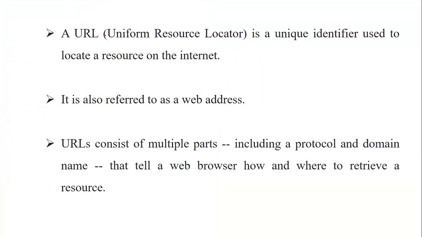A Uniform Resource Locator is nothing but a unique identifier which is used to locate a resource on the internet, which is also referred to as a web address, right? And it consists of multiple parts, including a protocol and a domain name, that tell a web browser how and where to retrieve the resource from, right?